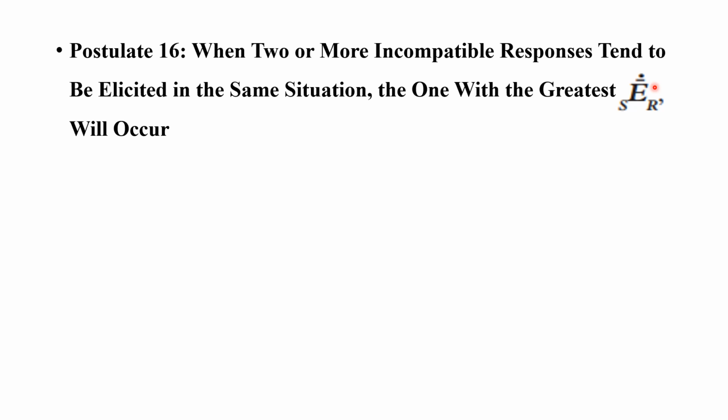That is one factor that comes under SER. And drive: if the dog is more hungry, the dog will respond according to that. So if there are incompatible responses, the elicited response in this situation depends upon the greatest SER.